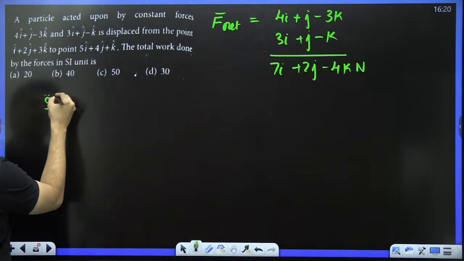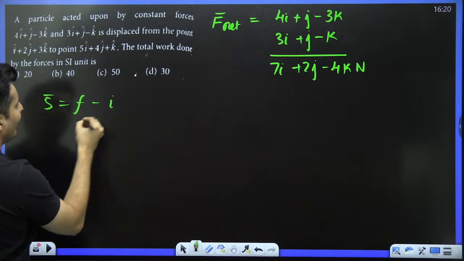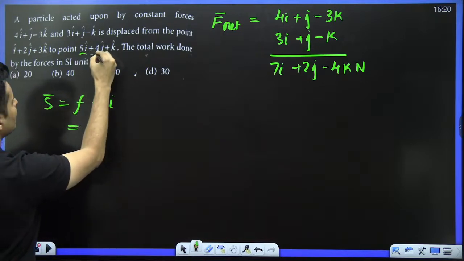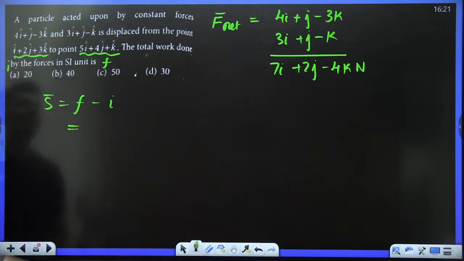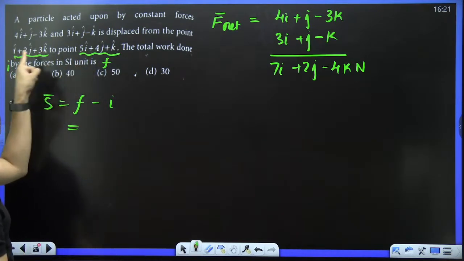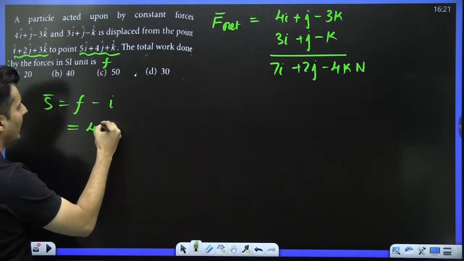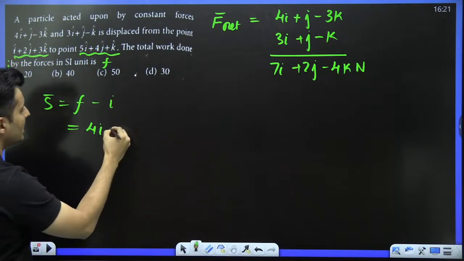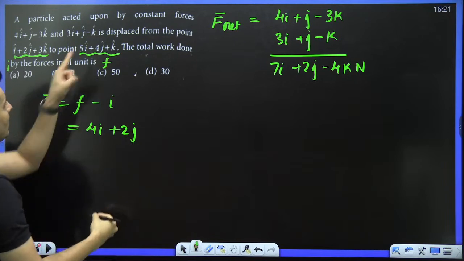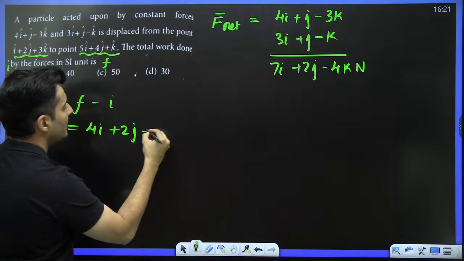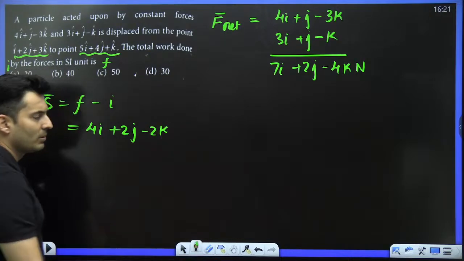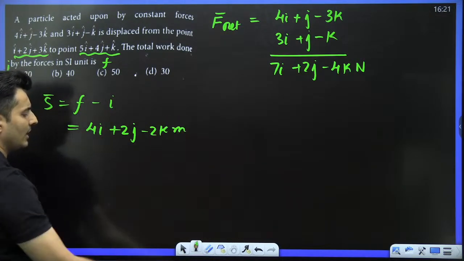Also find the displacement. Displacement is always final minus initial. This is final, this is initial. So 5i minus i is 4i, 4j minus 2j is 2j, and k minus 3k is minus 2k. I hope that is fine. This many meters is the displacement.